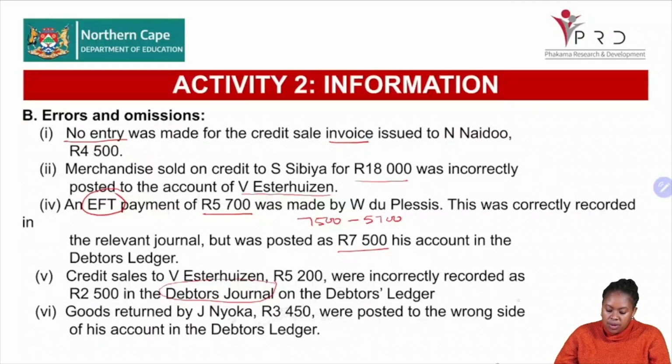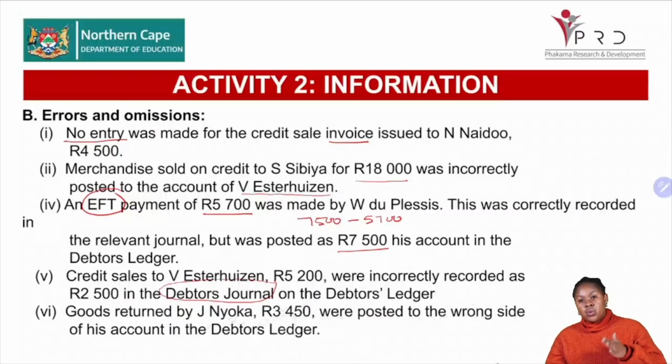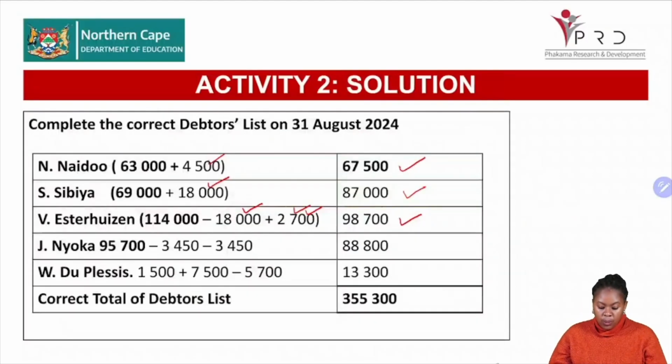3,450 were posted on the wrong side of his account. Remember what I told you about the wrong side situation? The wrong side situation is that we have to make sure that we do the right thing, but we are then going to do two things that are involved. All right. So we are going to say it's on the wrong side.